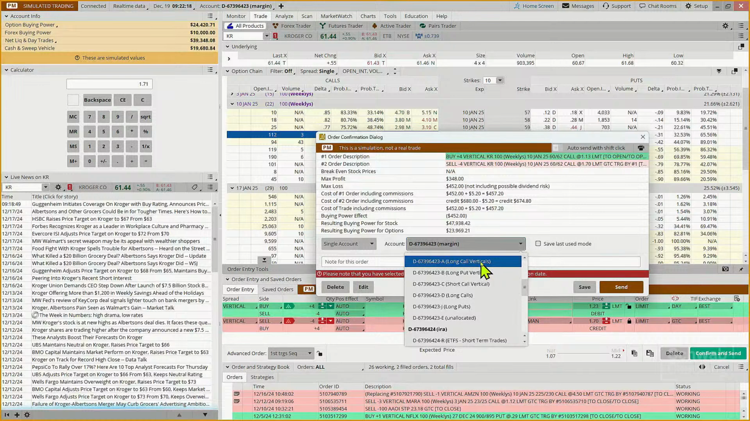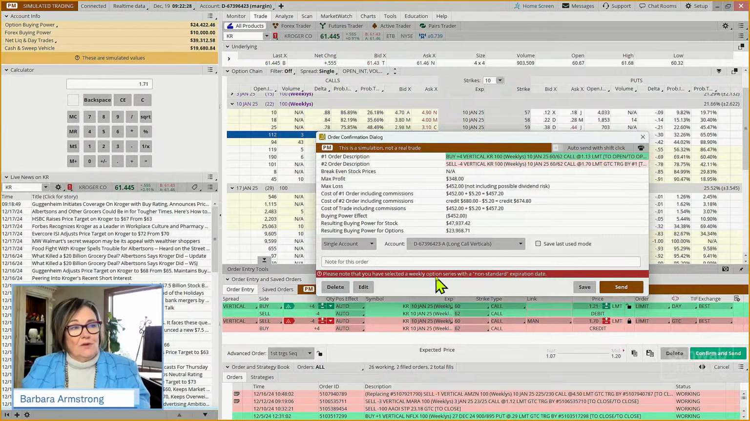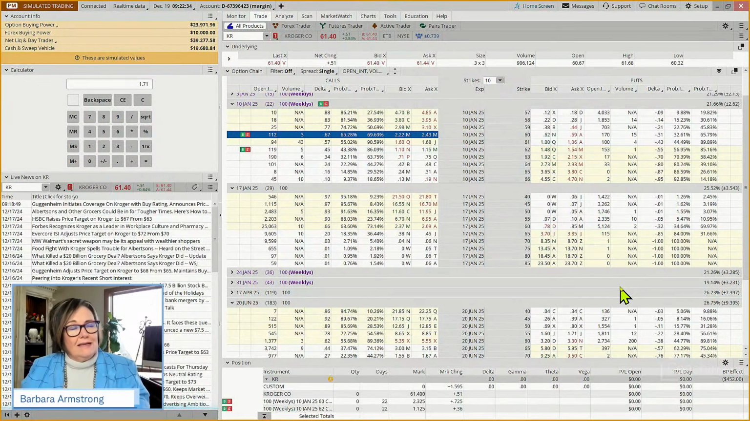So we're going to come to our long call vertical, fire in the hole. And you always want to read this. Like if there's something in red, it's like, hey, do you know this is a non-standard? This is a weekly option? Yeah, we know. Now, you might be saying, okay, now where is this trading plan of which you speak? And if we go back to that Trader Talks.